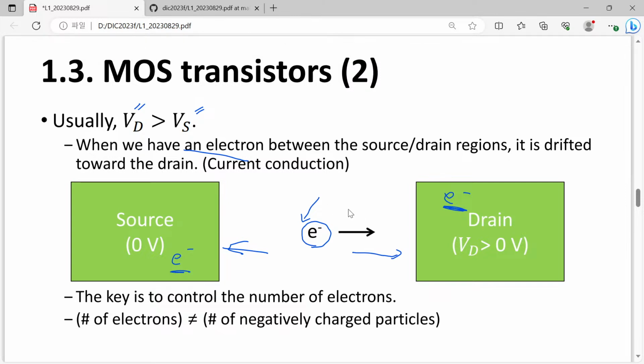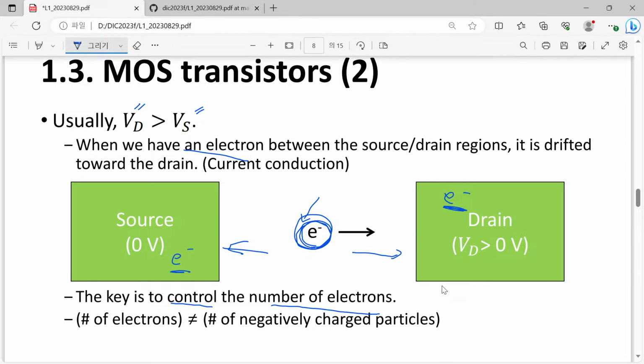So we wanted to control the number of electrons. Now the key is to control the number of electrons. However, mobility is also very important. However, this is secondary importance. Okay.